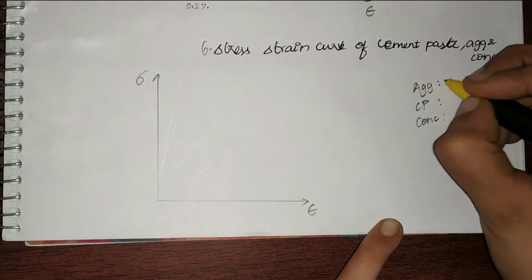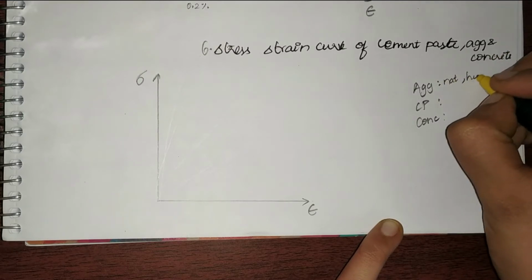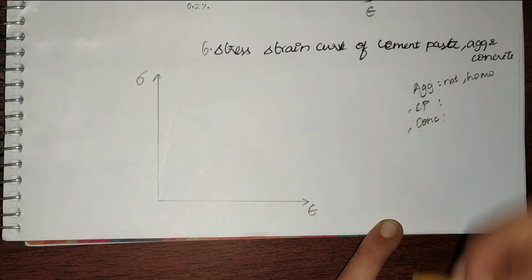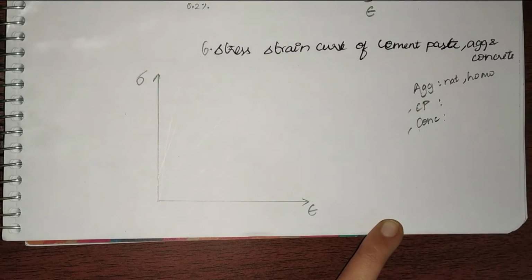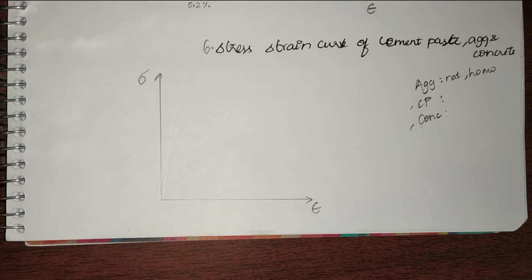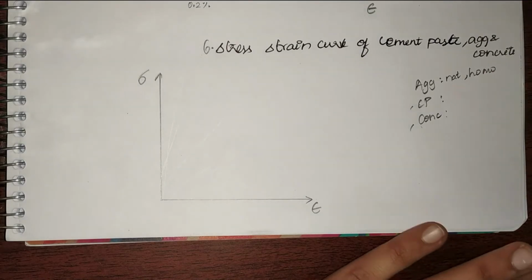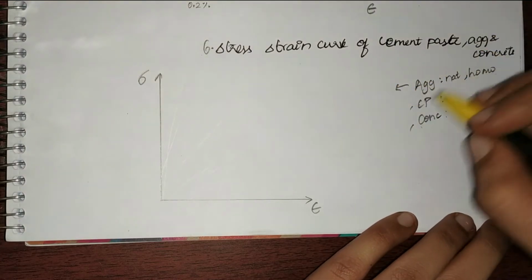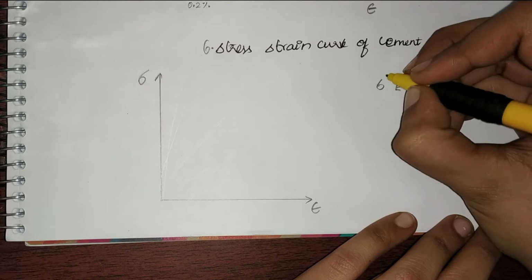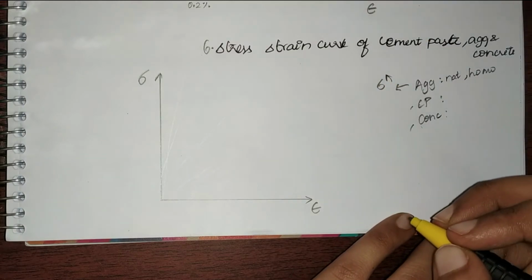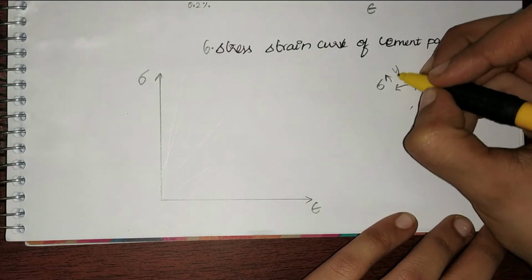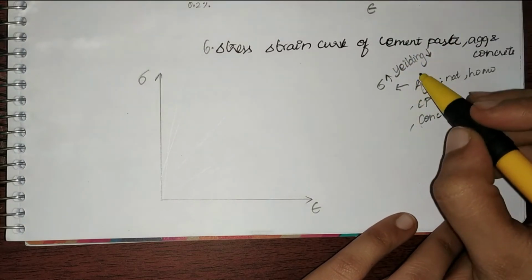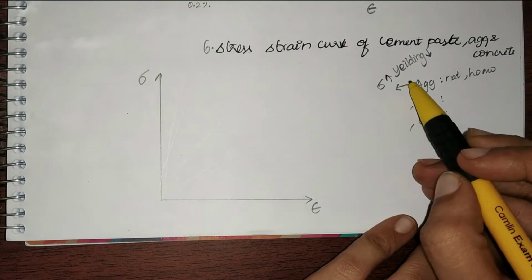So aggregate is a natural material. Also it is homogeneous, unlike cement paste and concrete. Cement paste and concrete are made up of one or two materials and therefore they are not homogeneous. However, they are assumed to be homogeneous from an analysis point of view. We also know that aggregate has the ability to take high stresses, but it is not very good in yielding.